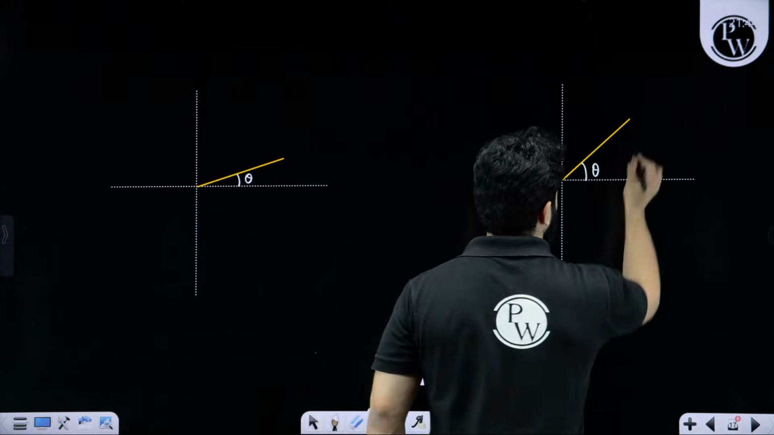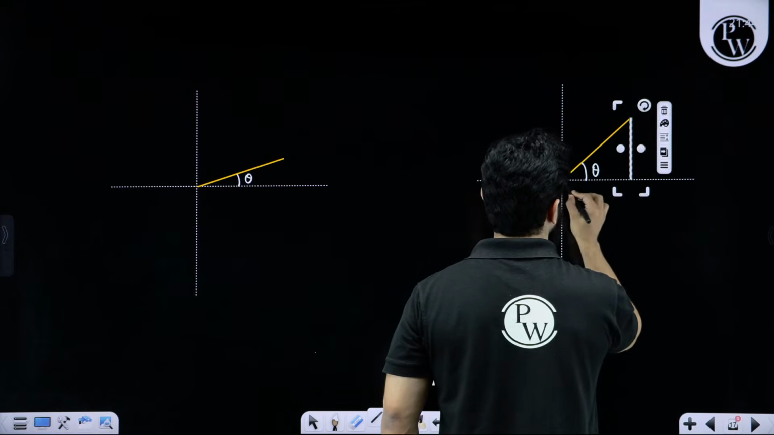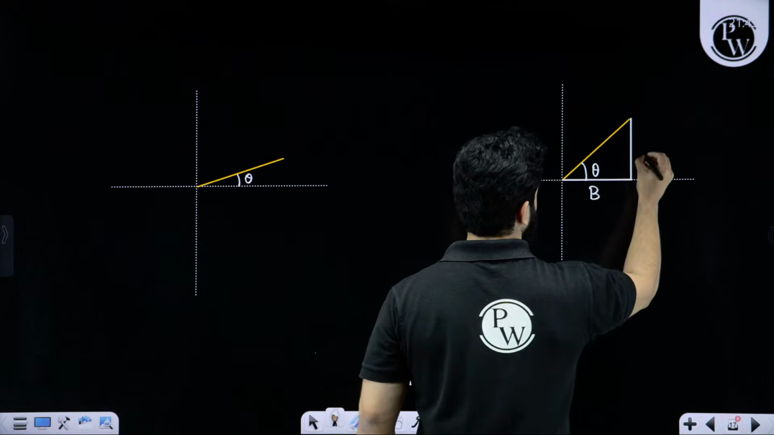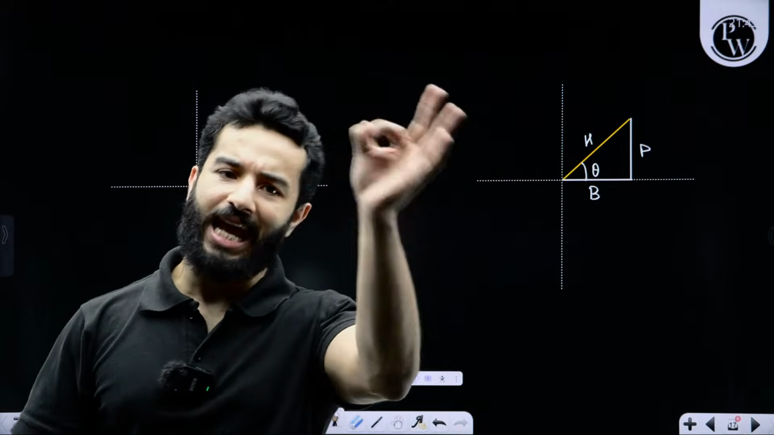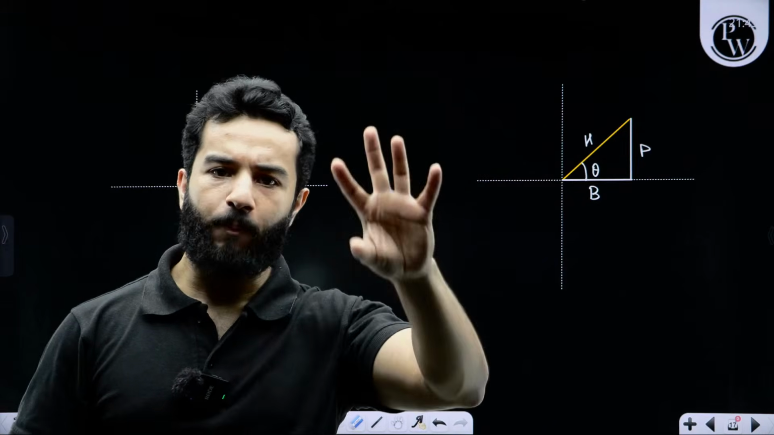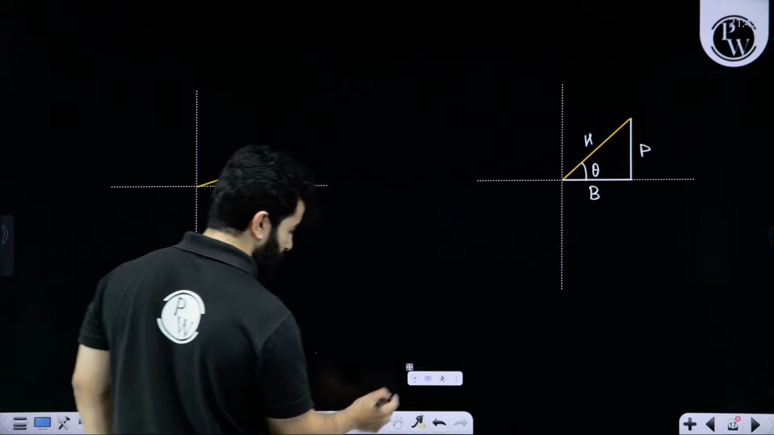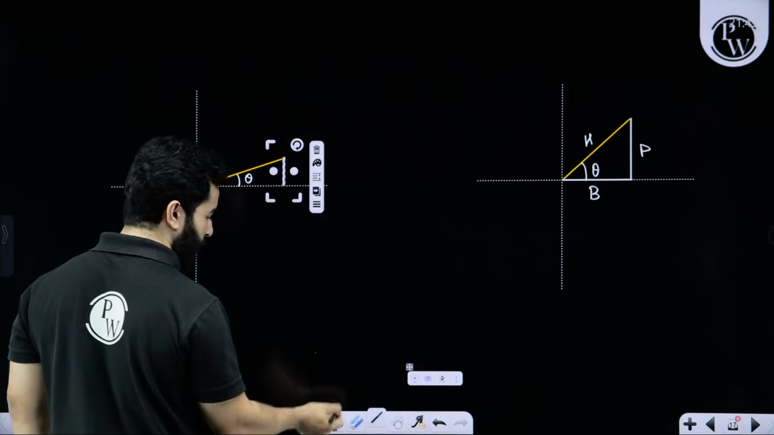This is what perpendicular is. According to theta, this is what base is. This is base, this is perpendicular, this is hypotenuse. I have said that the only reality is hypotenuse. Perpendicular and base depend upon theta. So if I change theta, perpendicular is decreasing.